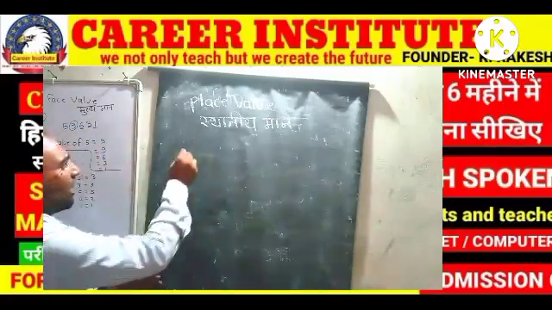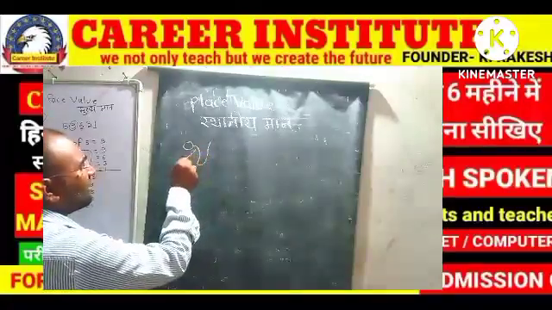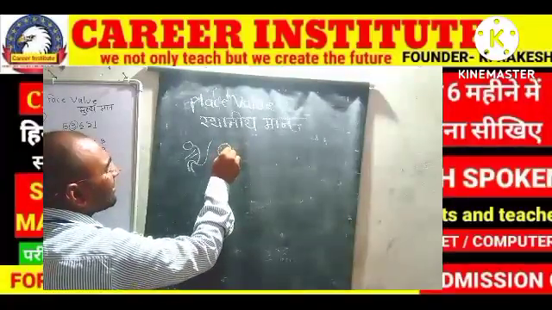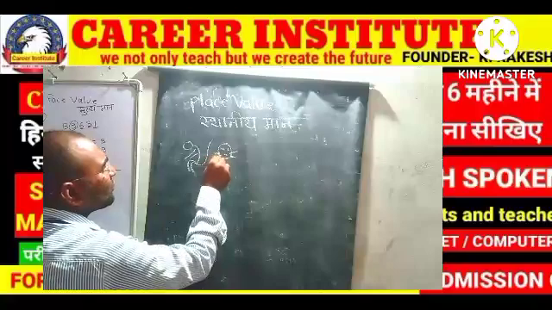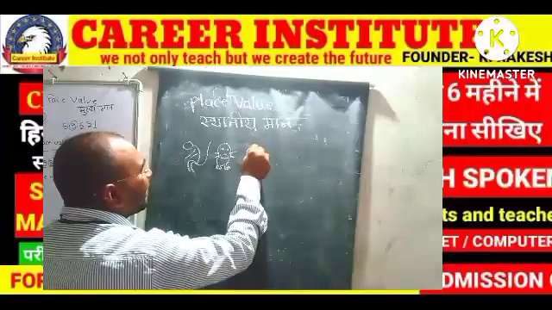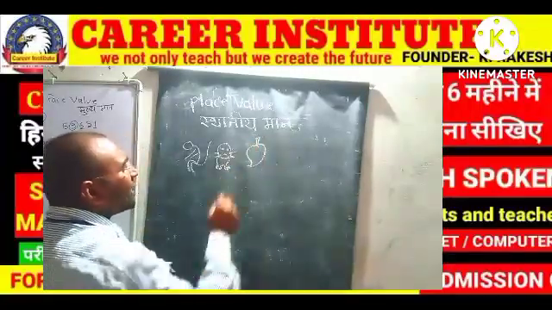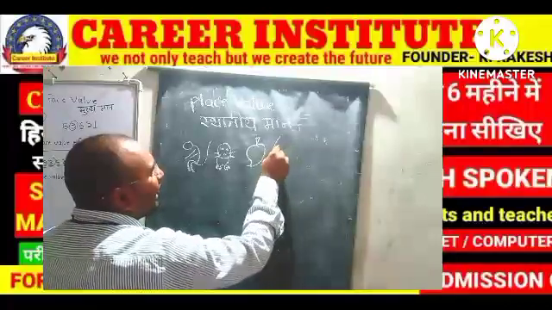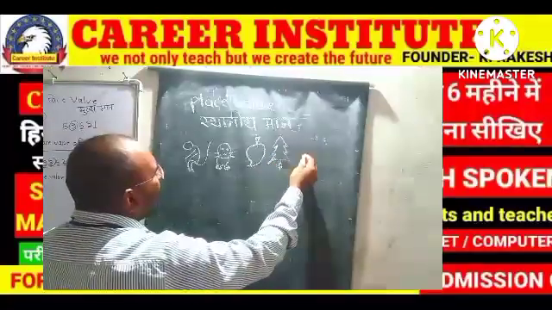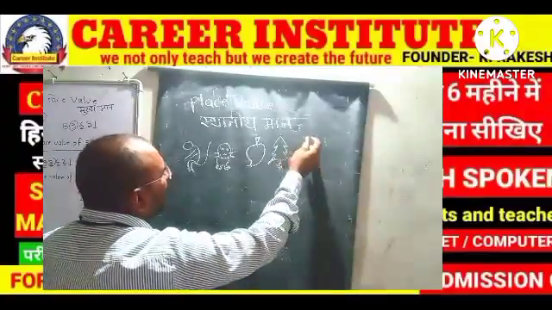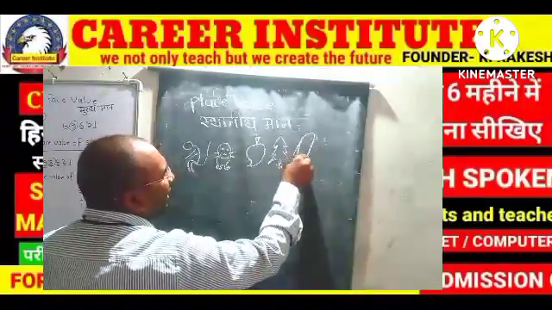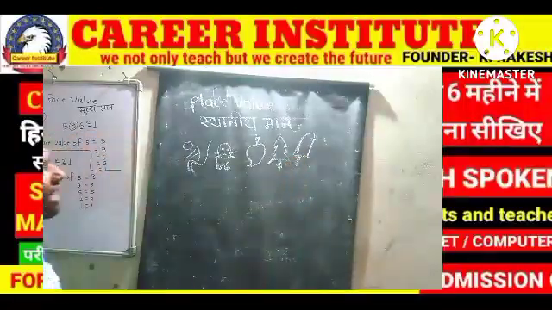Okay. Suppose the first one is a monkey. Second is a cat. After that there is a mango. Third number is mango. Then fourth number is a tree. And after tree, suppose there is ice cream.